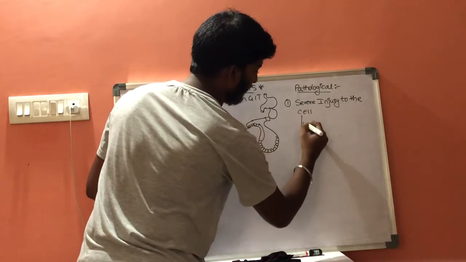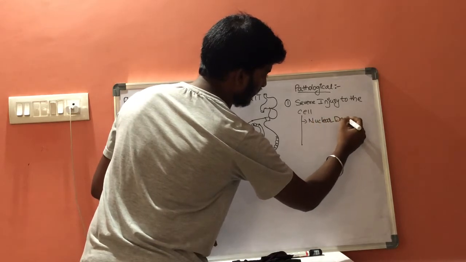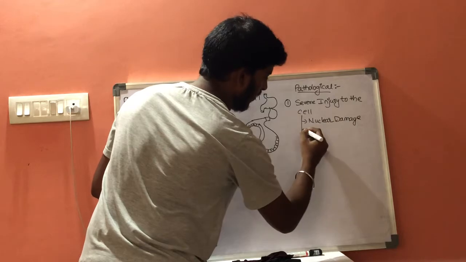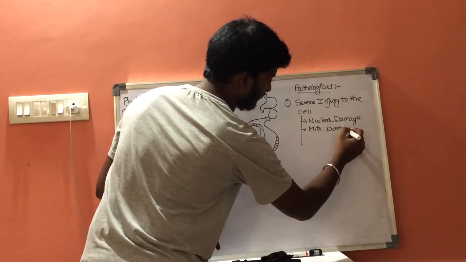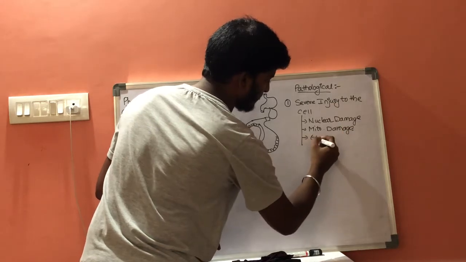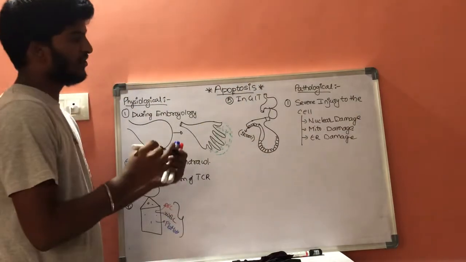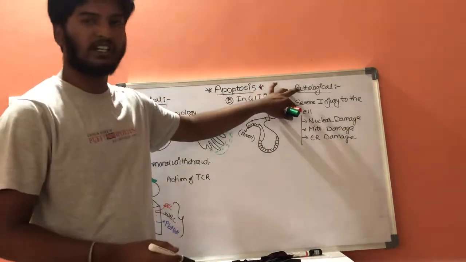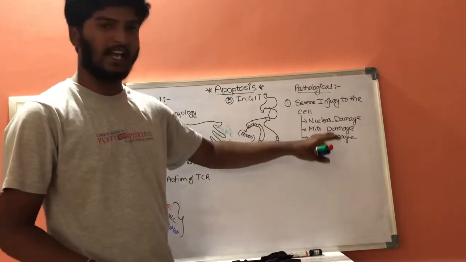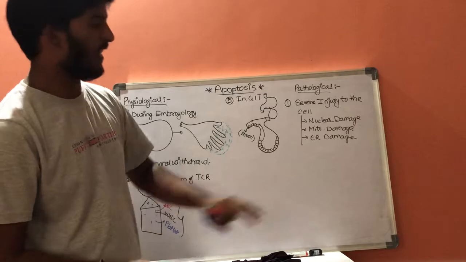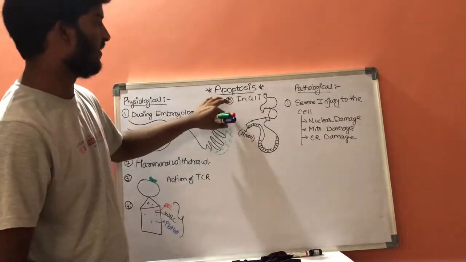It may be nuclear damage, or mitochondrial damage, or there may be endoplasmic reticular damage. These three conditions will result in pathological apoptosis.